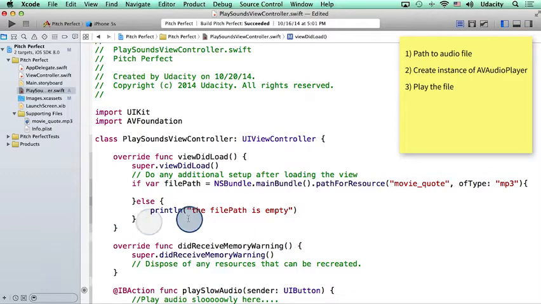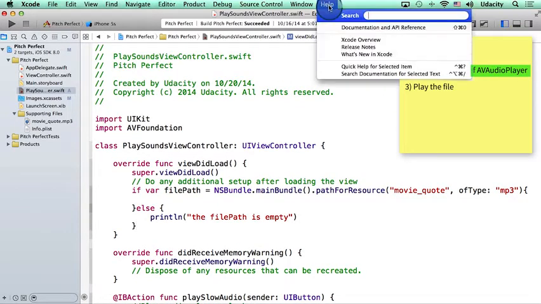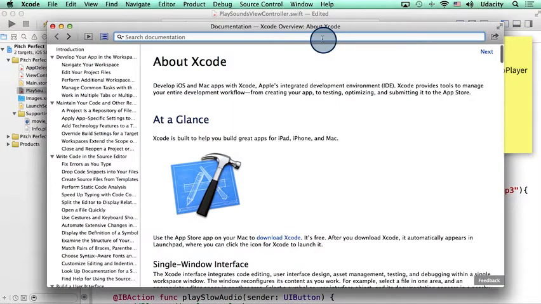Okay, so it's time to do step 2 in our pseudocode, which is to create an instance of AVAudioPlayer. To do this, I will click on the Help menu and then go to Documentation. And here I can search for AVAudioPlayer.